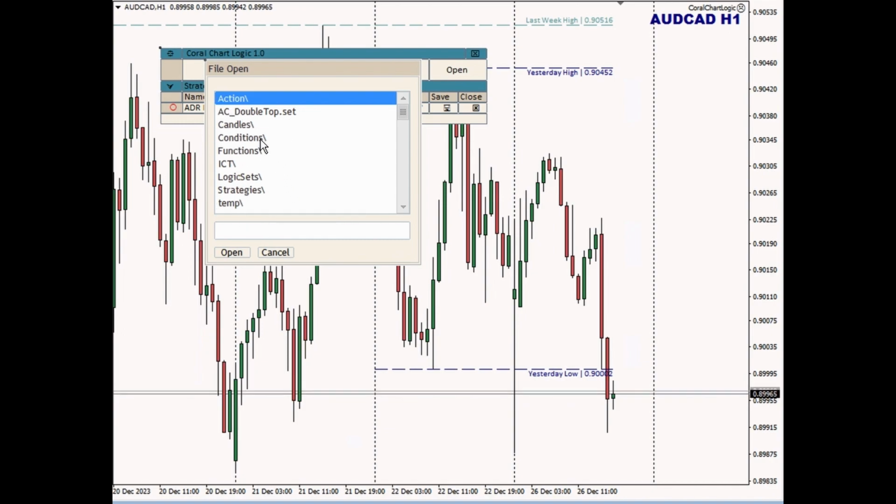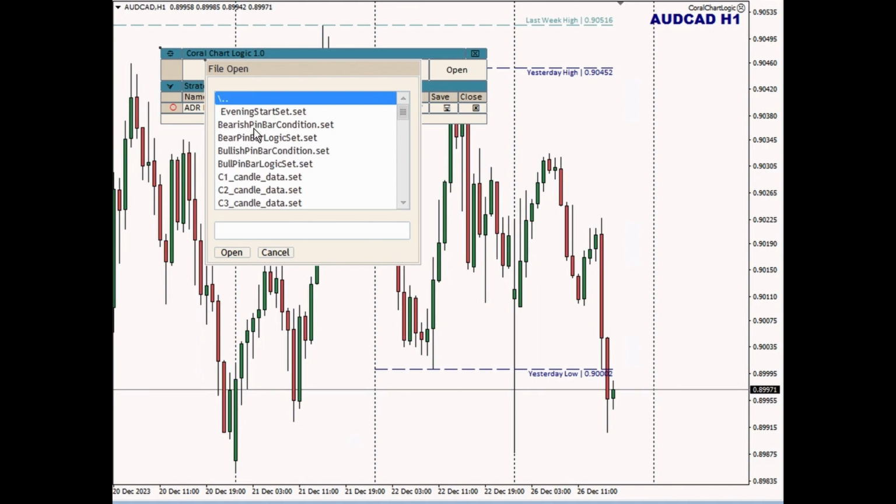So this is a folder in your common area called ChartLogic. And these are all of the folders that I've created in my ChartLogic area. I've created these myself. So I've created a folder for strategies, a folder for logic sets, a folder for conditions, and so on. This is my own choice, I just choose to organize things this way. You can organize however you like. You can put them all at the same level, or you can put in some folder structure, whatever you want. And then if you click a folder, it navigates down. And if you click this little two dots, it navigates up, and then you can move around and so on.